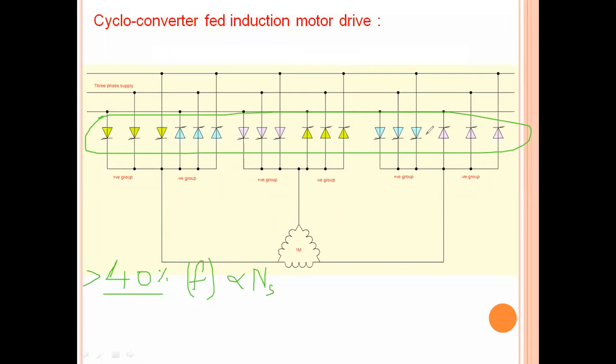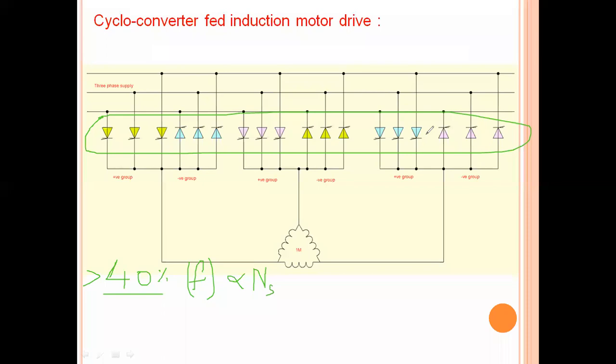So for low power and medium power applications, it is not acceptable because of the high number of switches. Economically, the cycloconverter is not acceptable for low and medium power applications. But for large power applications, it may be acceptable because the rating is more.